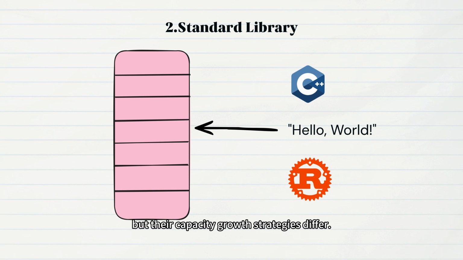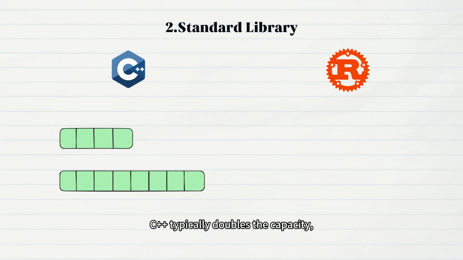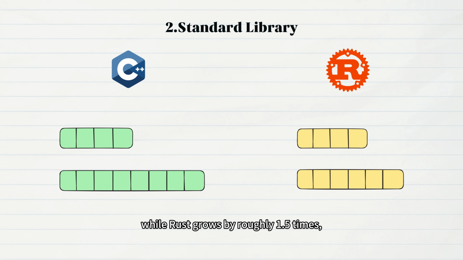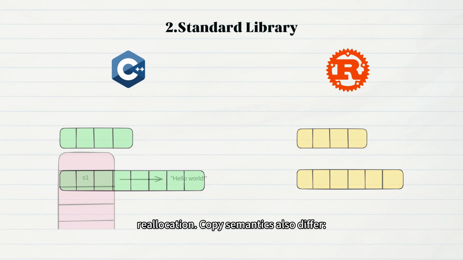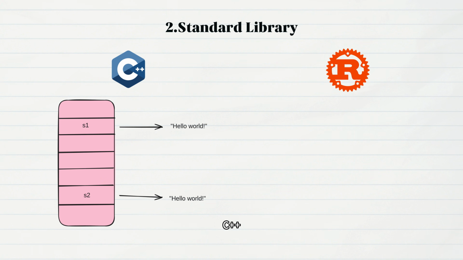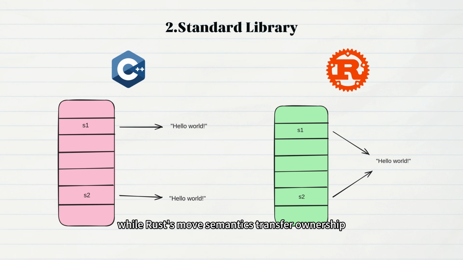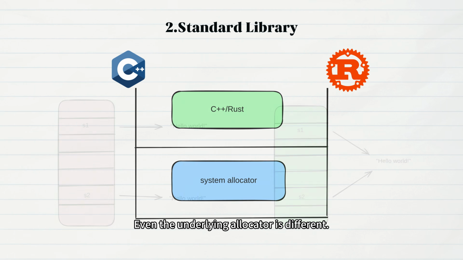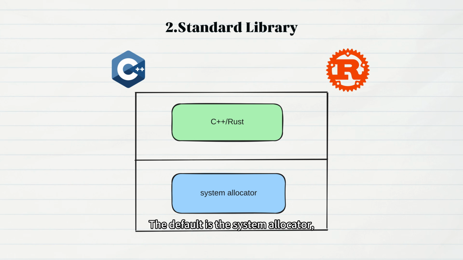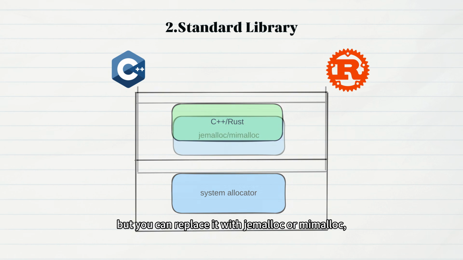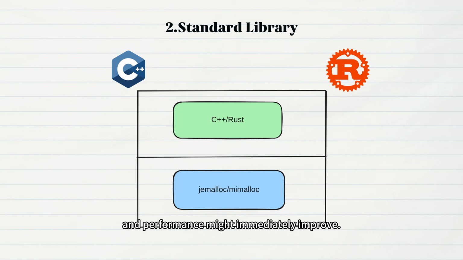But their capacity growth strategies differ. C++ typically doubles the capacity, while Rust grows by roughly 1.5 times, which directly affects the frequency of memory reallocation. Copy semantics also differ. C++ copies strings with deep copy by default, while Rust's move semantics transfer ownership by default. Even the underlying allocator is different. The default is the system allocator, but you can replace it with gmalloc or memalloc, and performance might immediately improve.